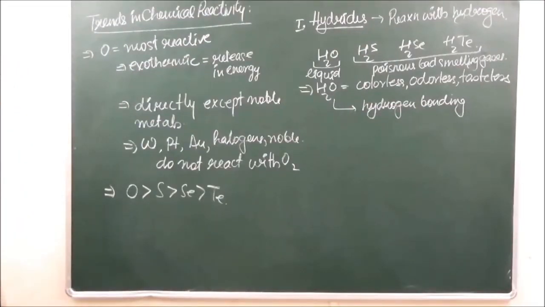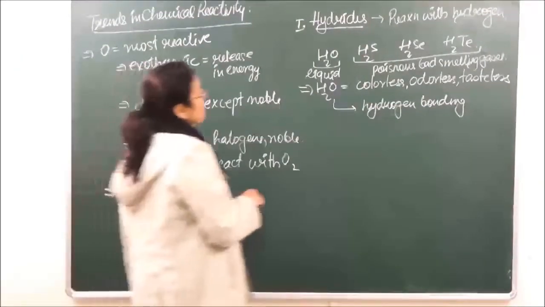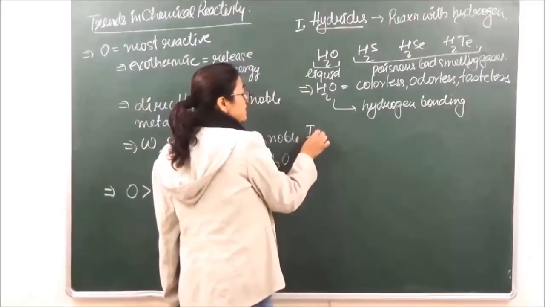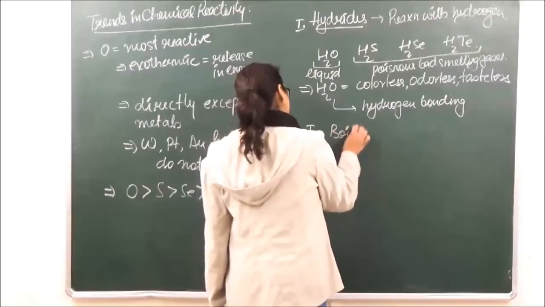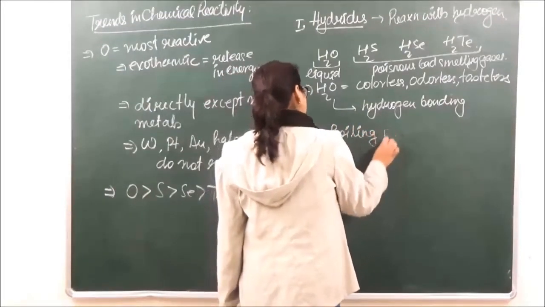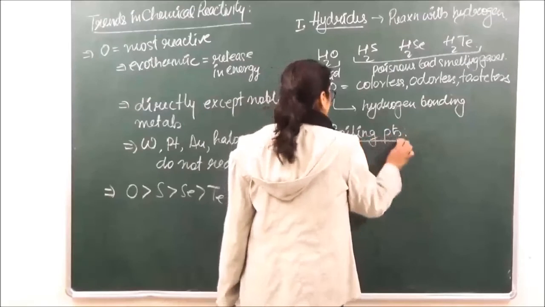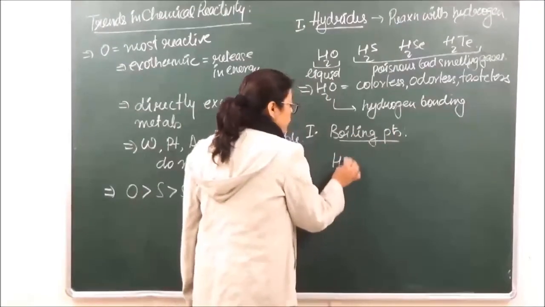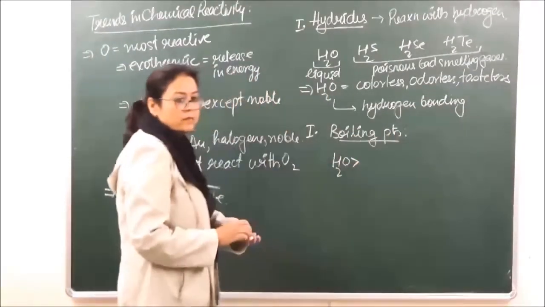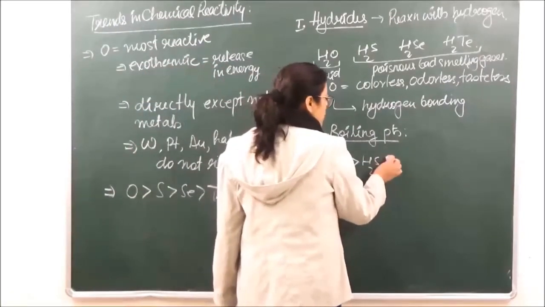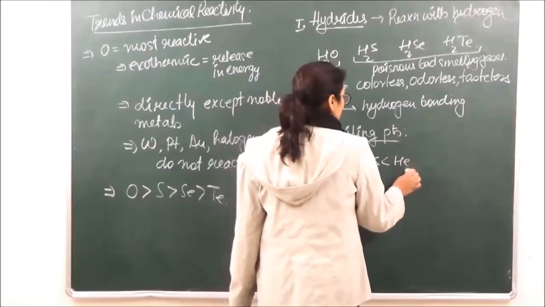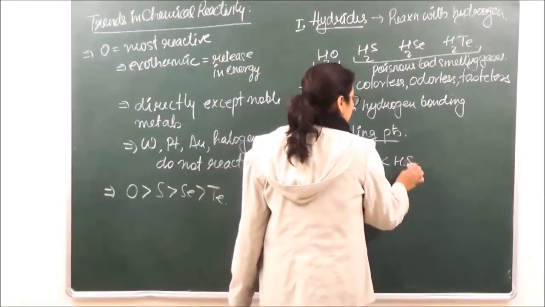ठीक है? फिर उसके बाद we have second property. Okay, let's write it as first property over here, boiling points. The boiling points show the following trend. Water का boiling point सबसे ज़्यादा होता है, फिर उसके बाद H2S का, उसके बाद boiling points will keep on increasing down the group.